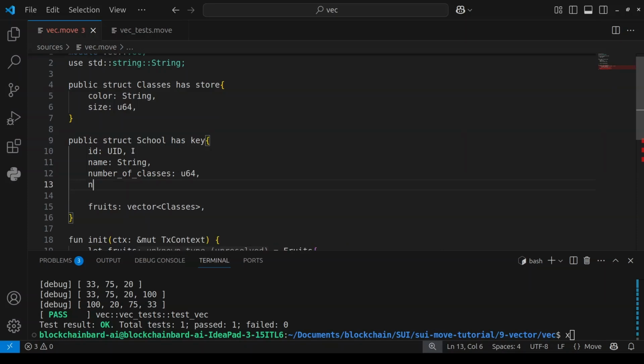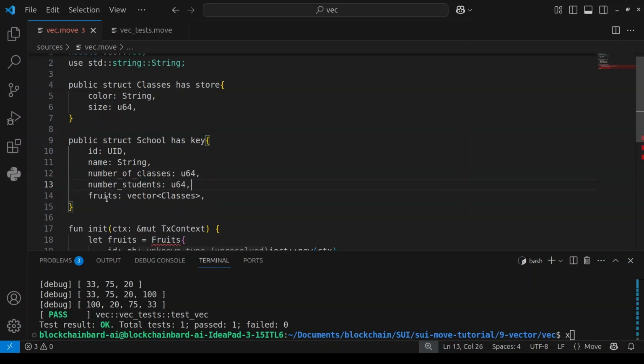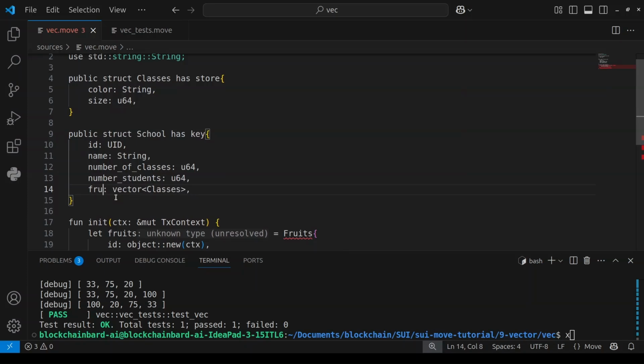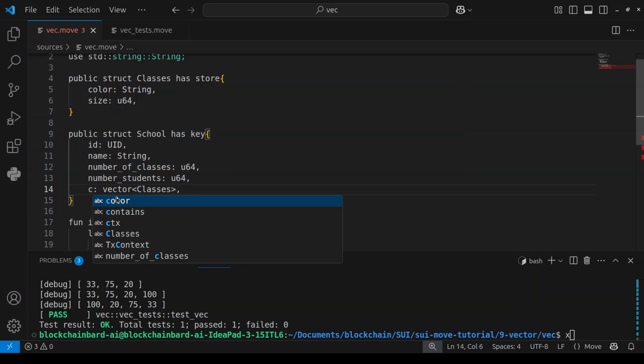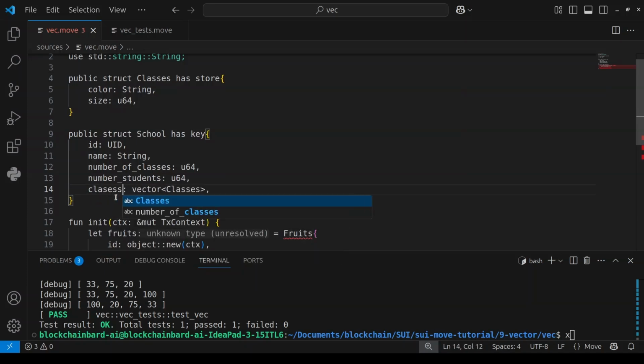Then the total number of students in the school. So let me say no students. The number of students should be of type U64. So this is how your object should look. Then this object should now have classes, which is going to be a vector of classes.